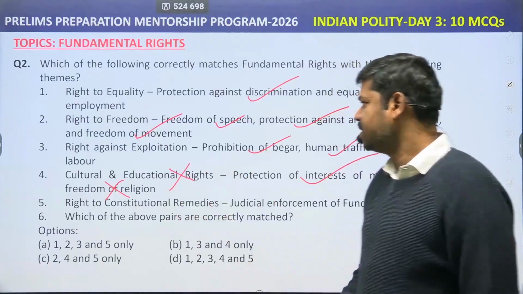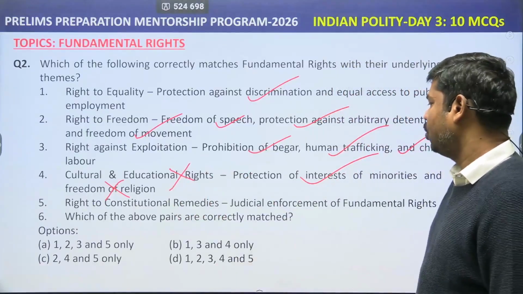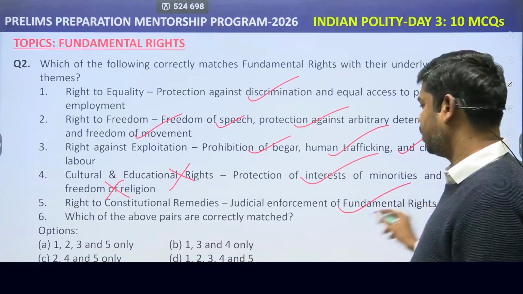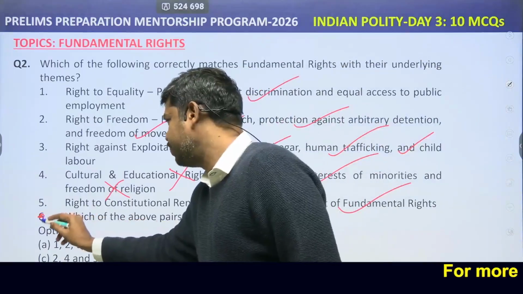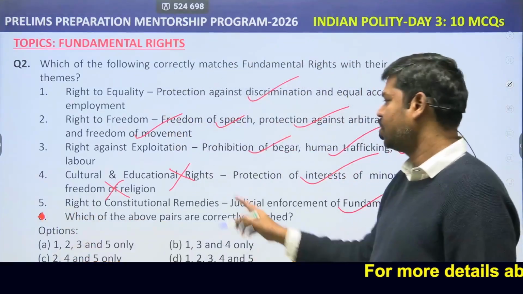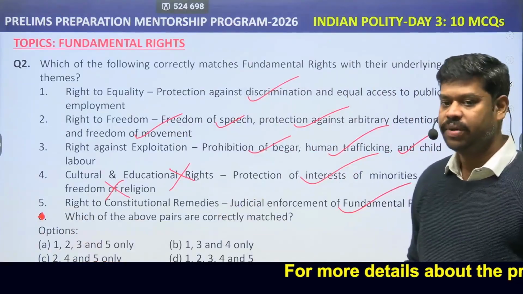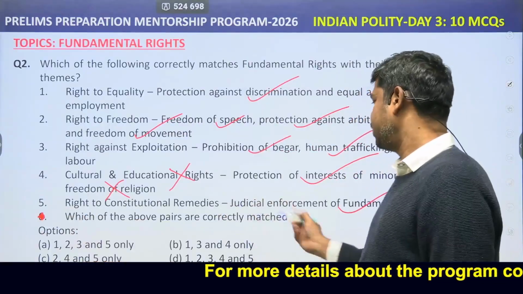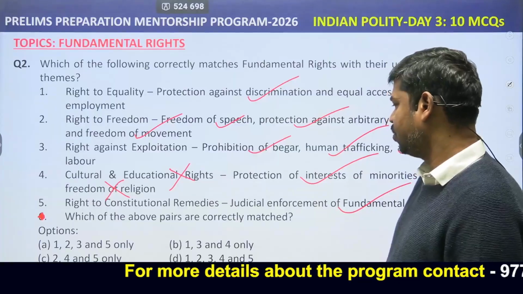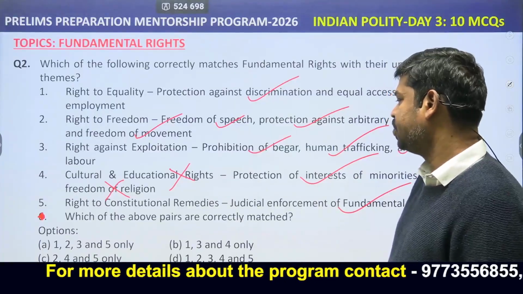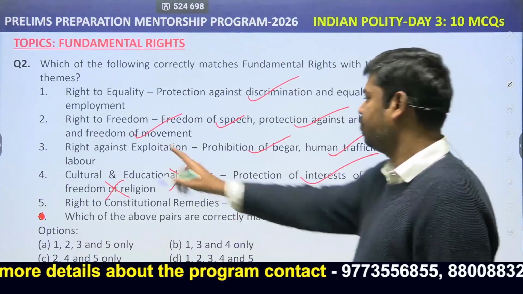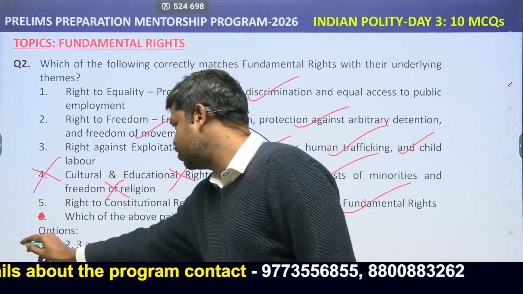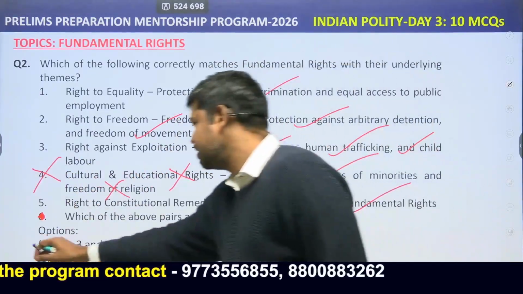Therefore you can eliminate statement 4. Right to constitutional remedies, judicial enforcement of fundamental rights. This is true, where the writs can be issued. So there are only 5 statements. Article 32 talks about the constitutional remedies or the writs. Which of the statements are correctly matched? Therefore our answers could be 1, 2, 3 and 5 only. 4 is not the right thing. So the answer is option A. A is the right answer.